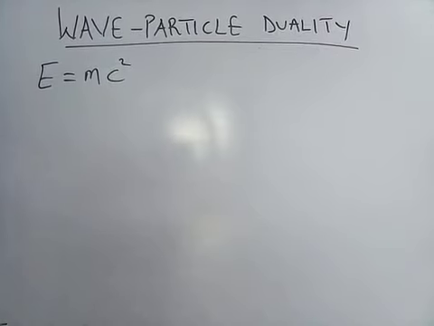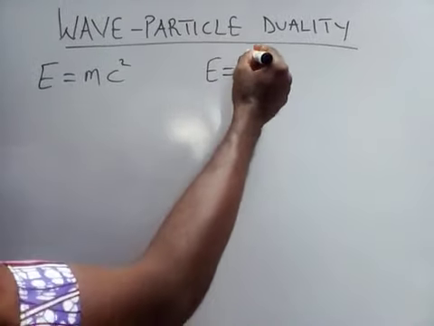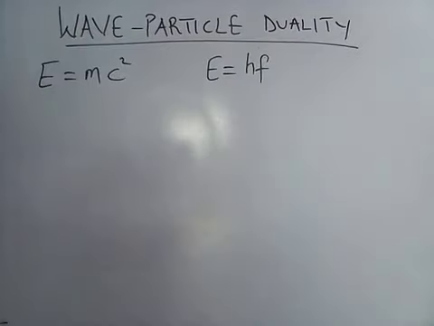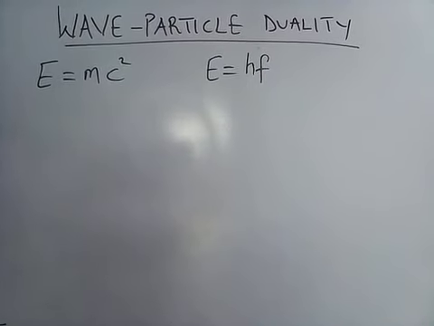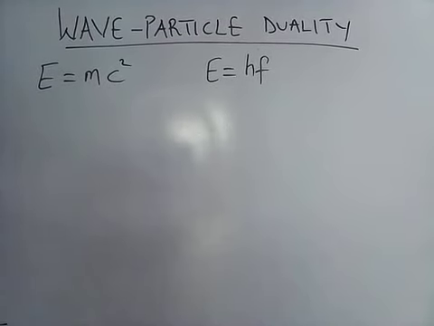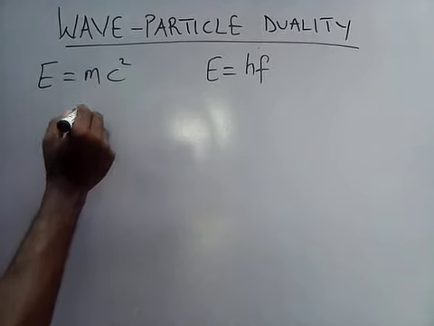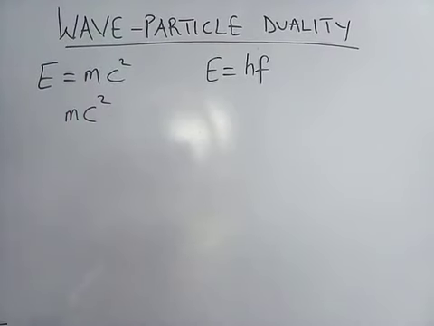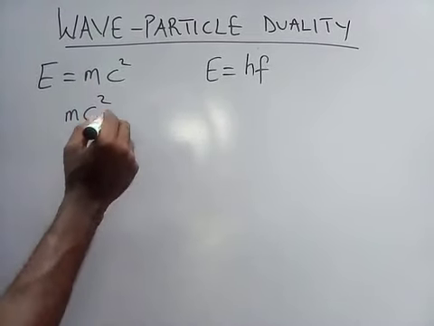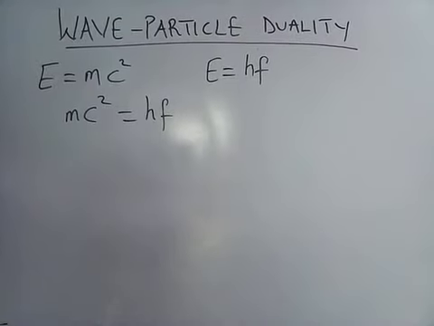And under energy quantization, we agreed that energy also equals Planck constant times frequency. Now we are trying to marry these two together. Marrying these two equations, we now have mass times the square of the speed of light equals Planck constant times frequency.